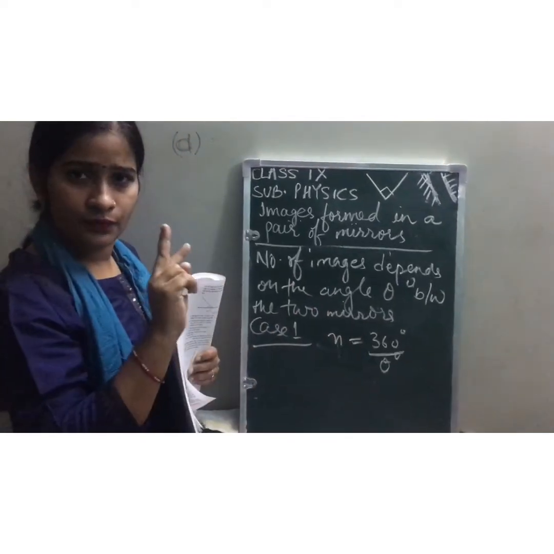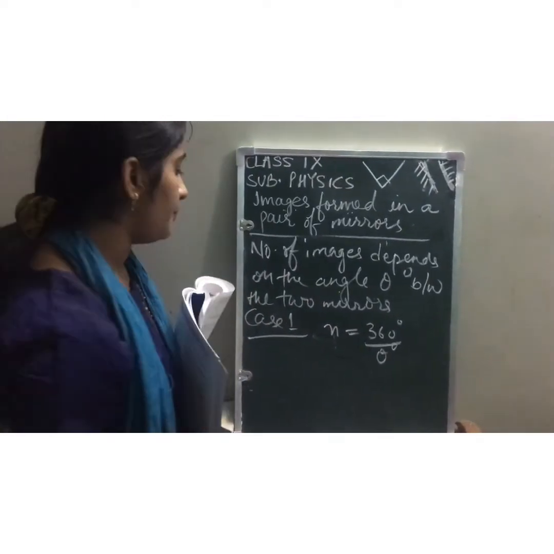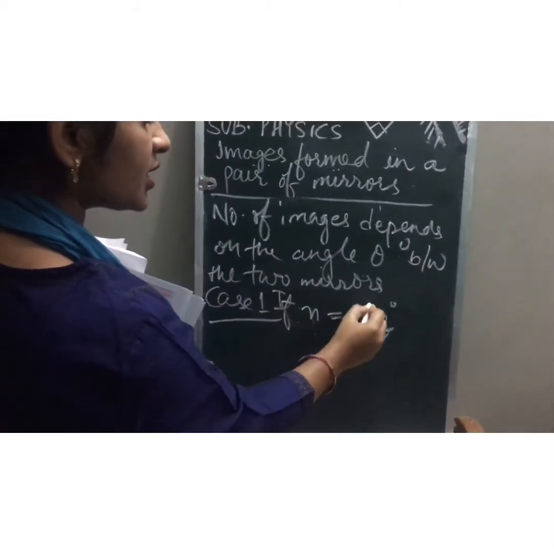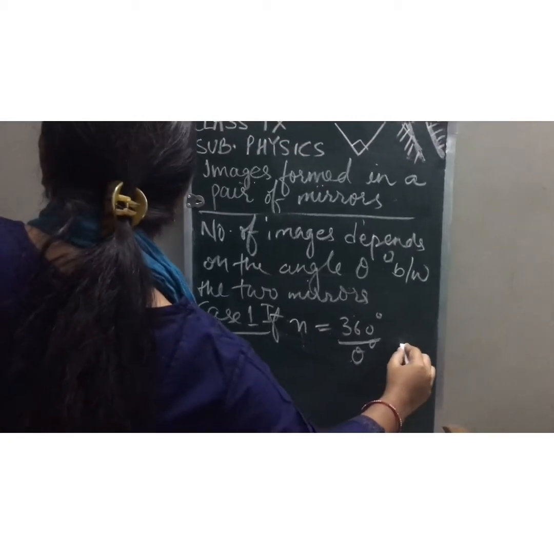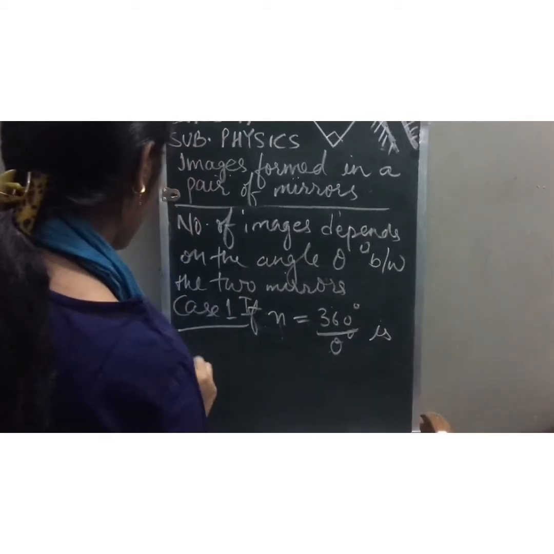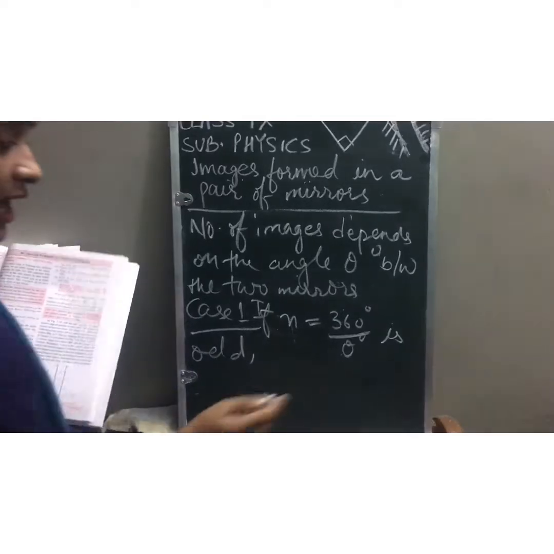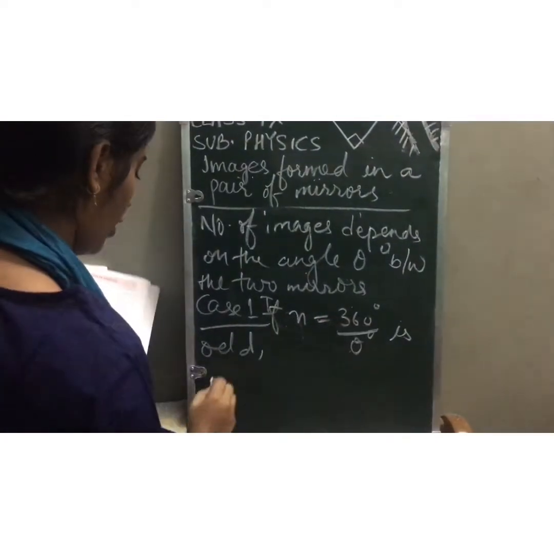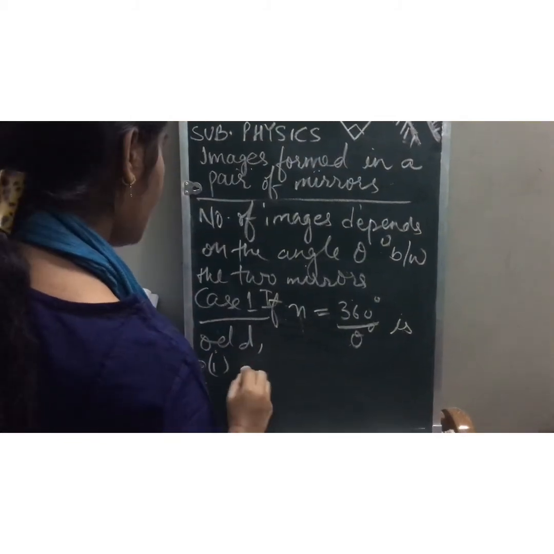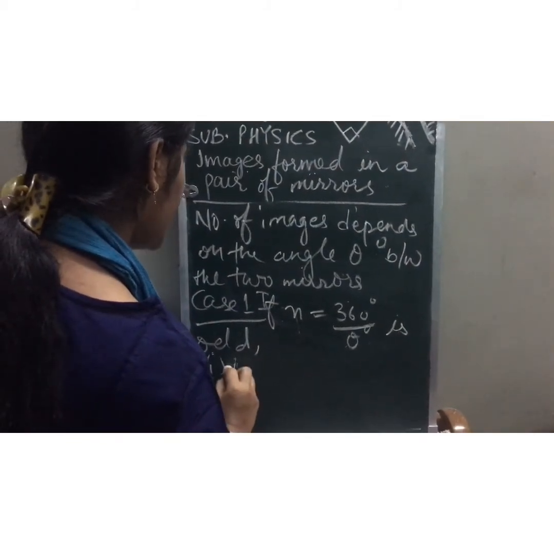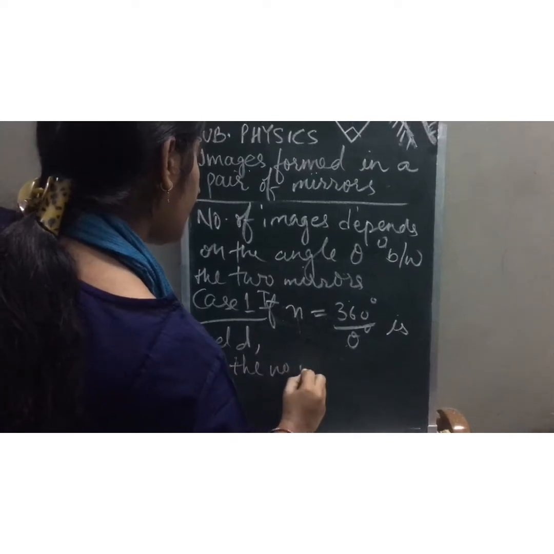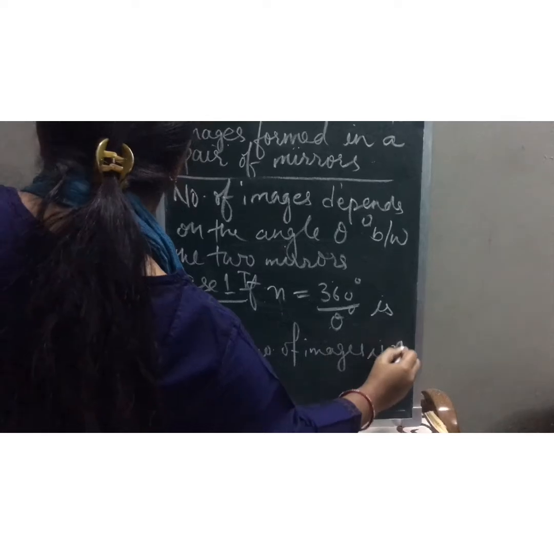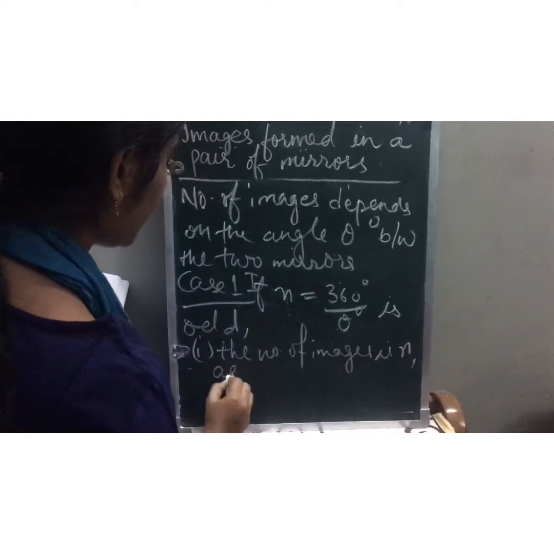So, majorly two cases are there. What is the first case? If n equals 360 degrees by theta degrees is odd, then what will happen? I will explain you with an example. If n equals 360 degrees by theta degrees is odd, then what will happen? The number of images is n, when the object is placed asymmetrically.